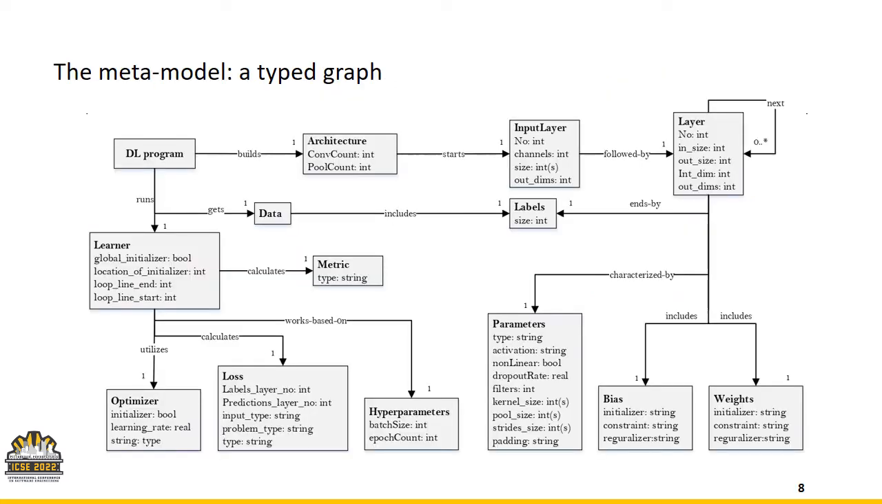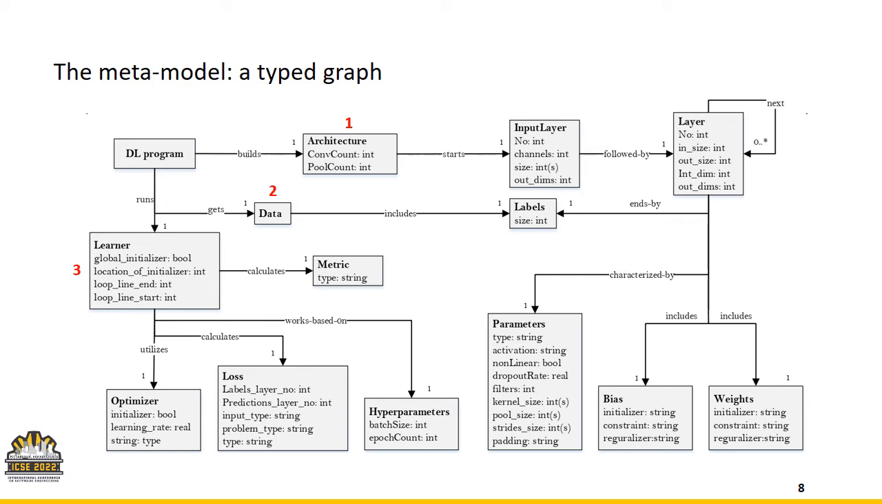To propose NeuraLint, first we have designed a meta model for deep feedforward neural networks. Since we have used graph transformation for NeuraLint, we have designed our meta model as a typed graph. This type graph, as a meta model of deep learning programs, describes the base skeleton and main properties of these programs. So, a deep learning program has three main components: architecture, data, and learner.